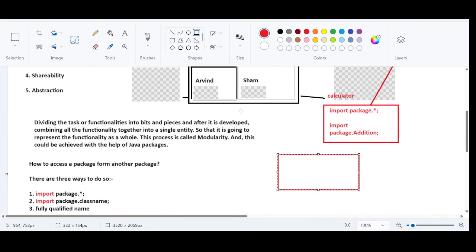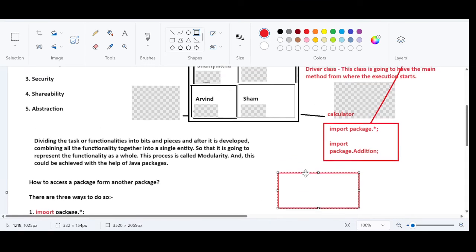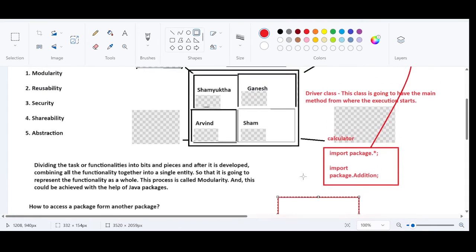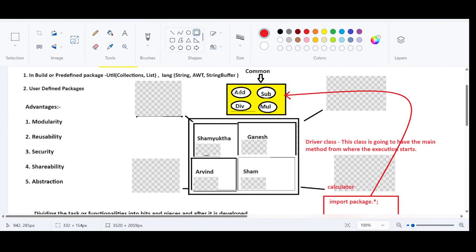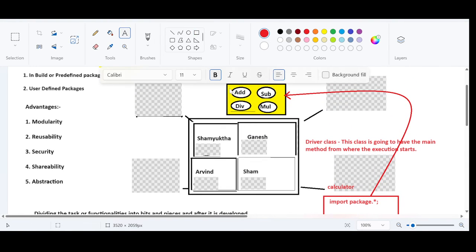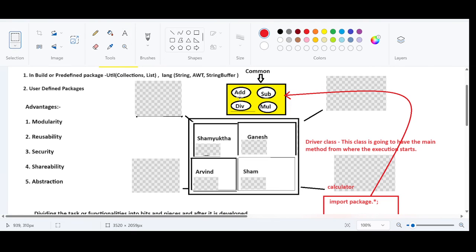If I face such requirements in the future, because when you develop a particular functionality, it is not going to be fixed to a particular application. You can use that in various applications. That requirement will come. So this is the typical case where I am introducing the concept of reusability. I can reuse this addition functionality if I have such a requirement in the future in any other application, not the calculator application, a different application.